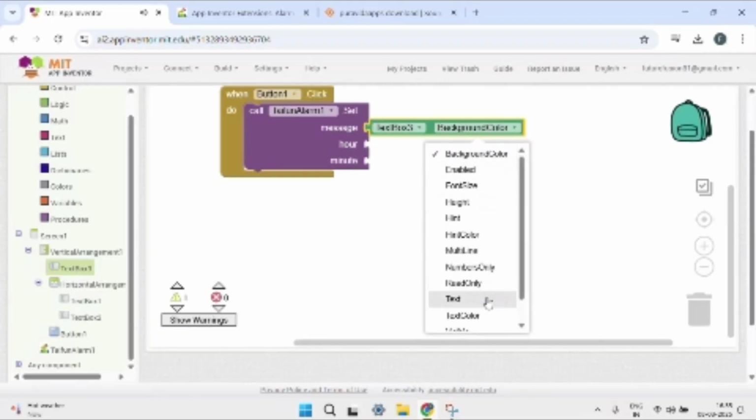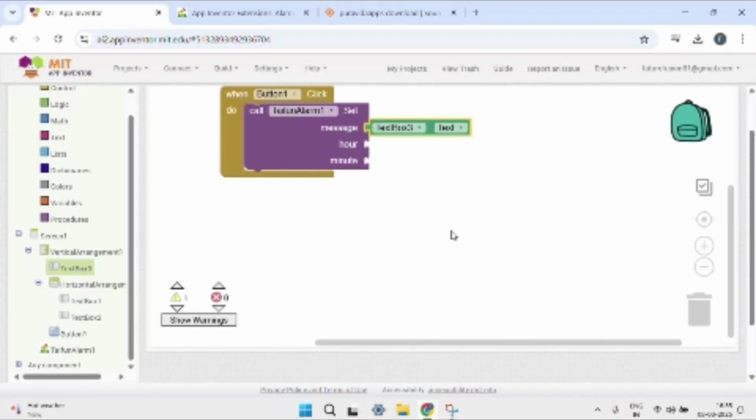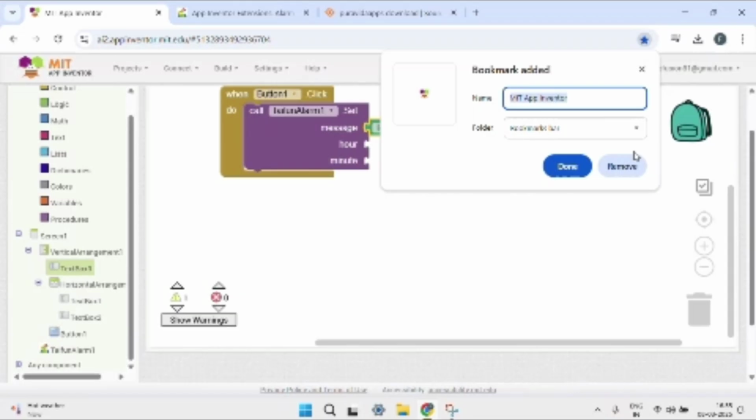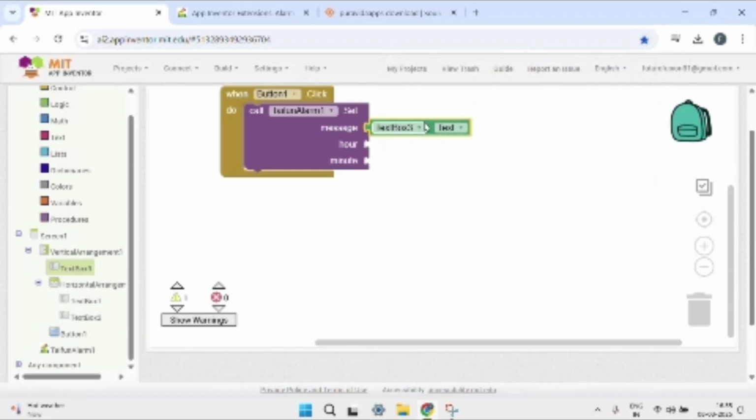Then search for text, press Control plus D, no sorry, make a duplicate, and make another duplicate.